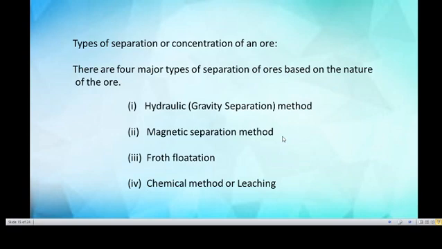Second one, magnetic separation method. Third one, froth flotation method. Then chemical method or leaching.